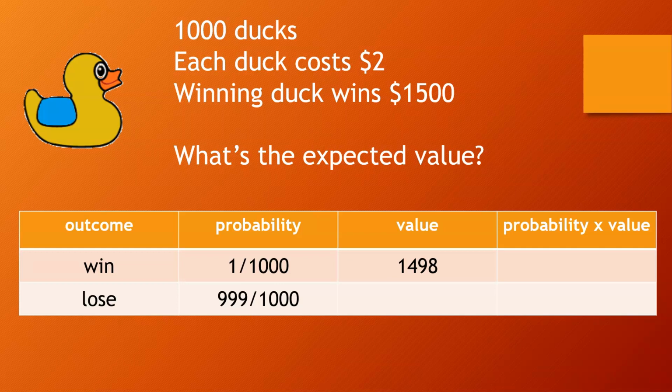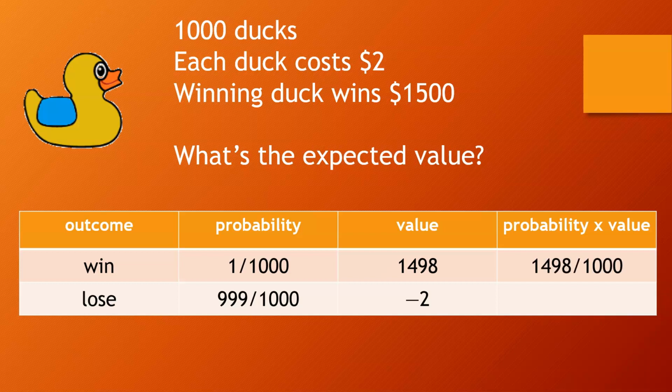So how about if your duck loses? Well, you don't win anything for a losing duck, but it did cost you $2 to buy your duck. So the actual value of a losing duck is -2. You lost $2.